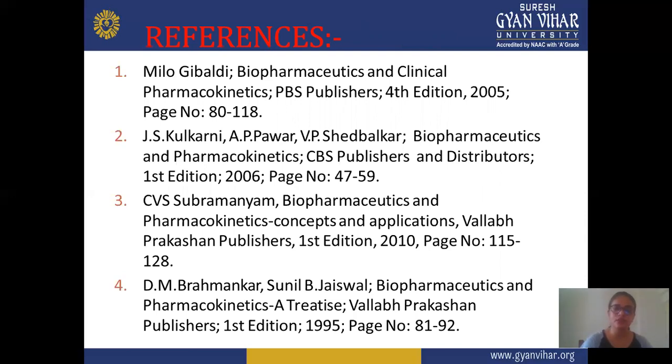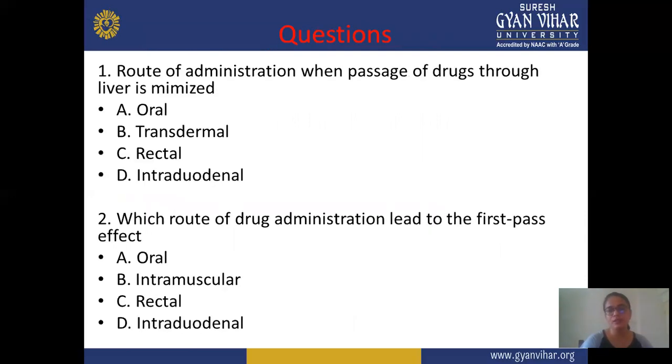Next reference is D.M. Brahmankar and Sunil Jaiswal, Biopharmaceutics and Pharmacokinetics, Vallabh Prakashan Publisher, first edition 1995, page number 81 to 93. And all these references are good. You can use any book or any combination of these books.